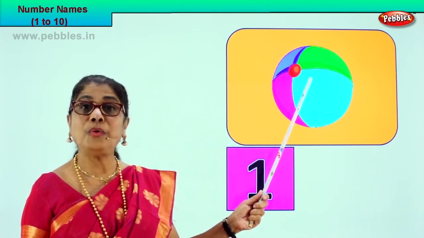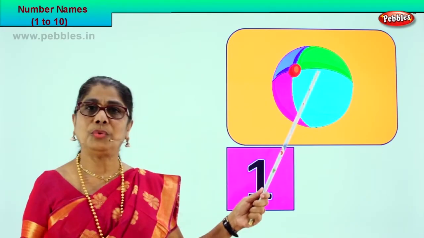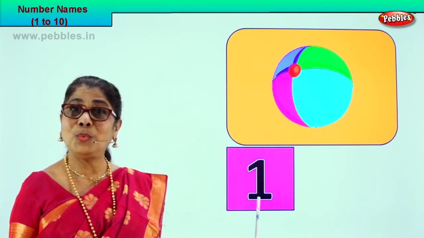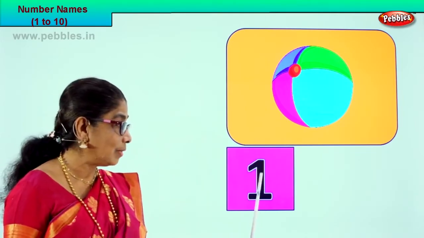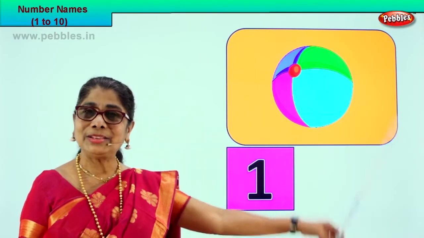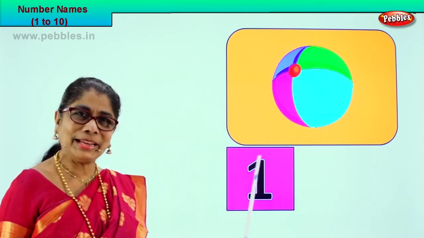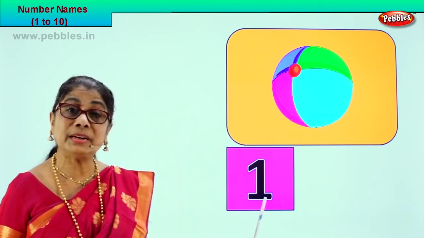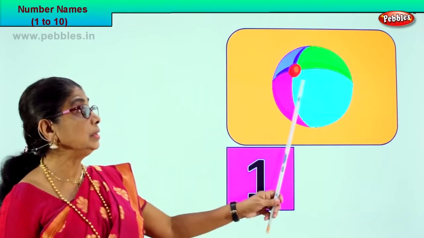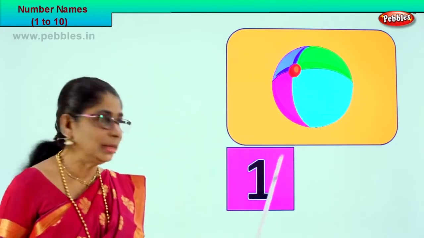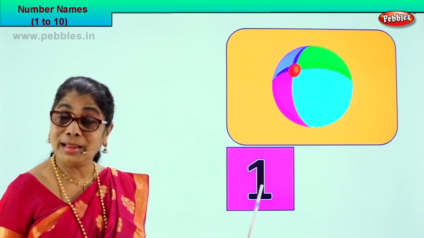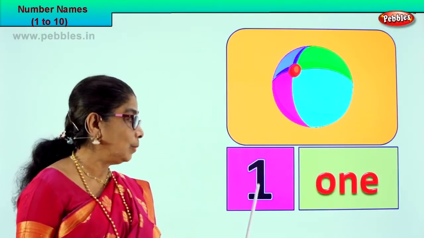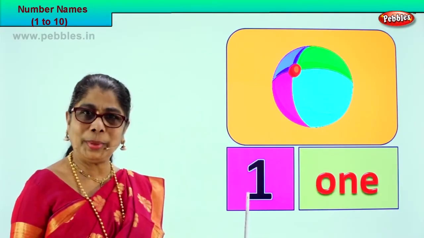So you learn to count. How do you count? Touch and count. 1. And how do you write the number 1? Here is number 1, from top to bottom, a standing line. So one object you match with one number. Now this number has a name. What is this? It's a ball. What is this? Number 1. What is this? One ball. How do we write 1? Number 1. How do we spell it?